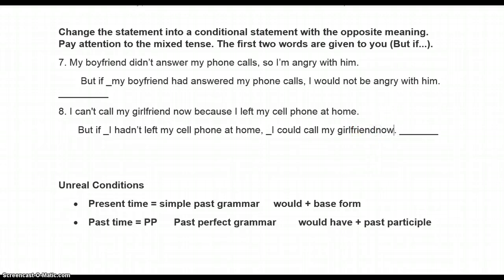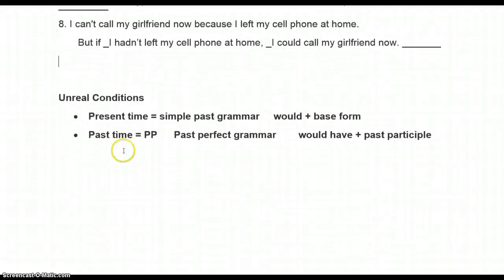I should put now in there also. I changed from could to would just because I'm working with can't here. In most cases, we do use just the would with the unreal conditional, but if your meaning is could, then we change it to the could. That will happen sometimes. And actually, if you did say would here, I would call my girlfriend now, I might cut you some slack on that. I might let that one go, since it doesn't sound so bad.